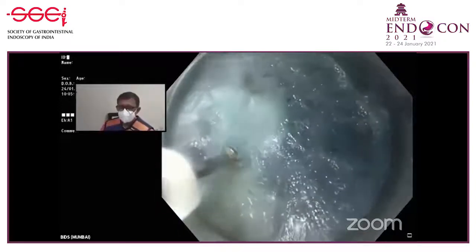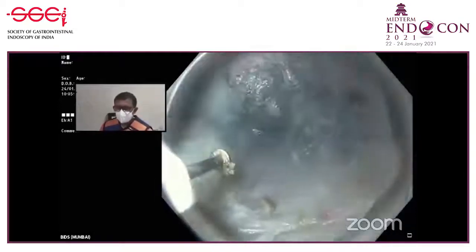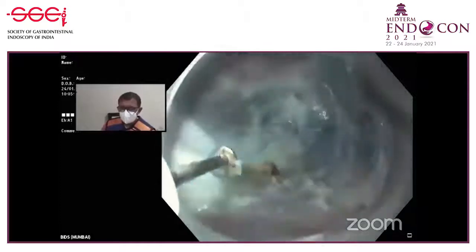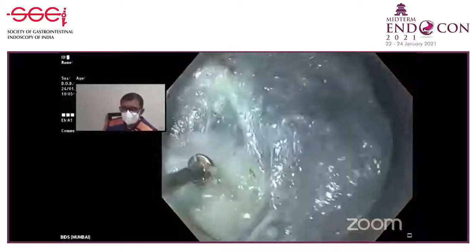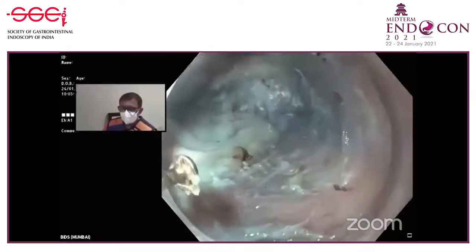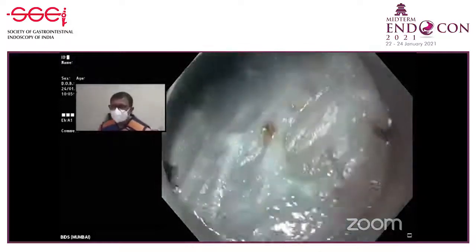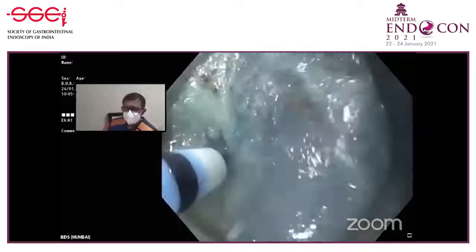Sufficient. You don't need to go deeper than this. Dr. Amit, these whitish structures, are they muscle fibers or fibrosis? The fibers going from the muscle to mucosa? A little bit oblique fibers. But now we have gone on the right side of the tunnel. I'm not going to cut in this direction. I'm going to cut over here, the myotomy.